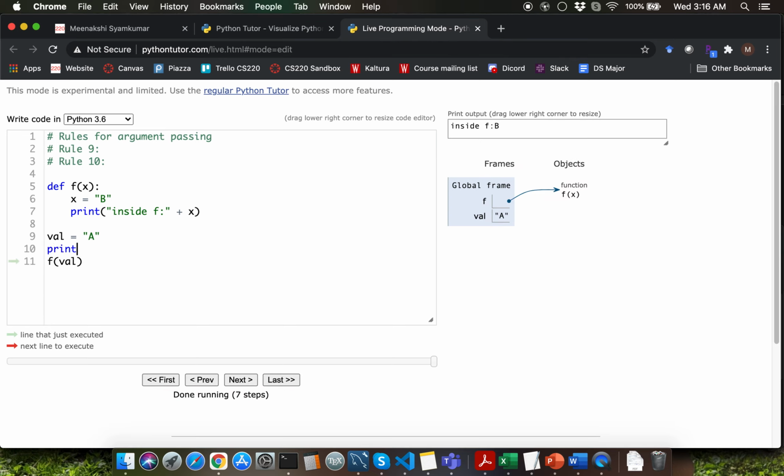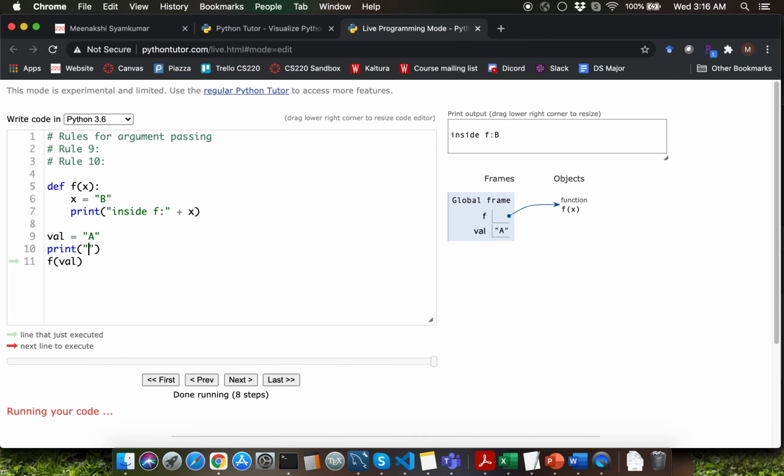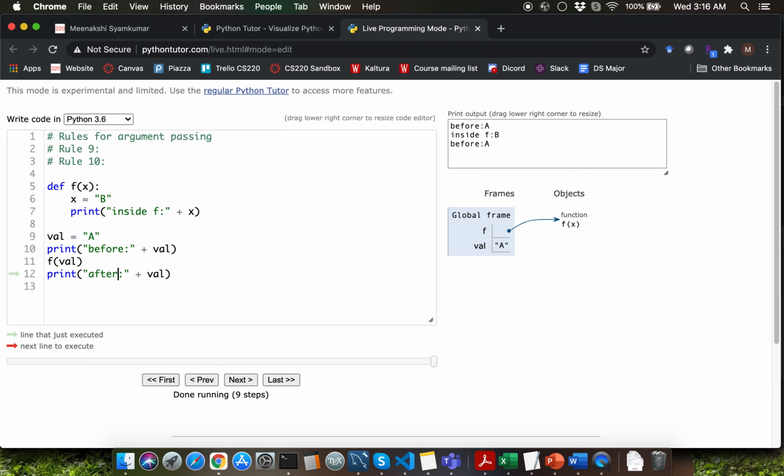Let me call the print function to display the value of the variable val before I call the f function. So I'm going to concatenate the string before colon with the variable val. Let me repeat the print function call for after the f function call. Let's step through this program from the beginning.